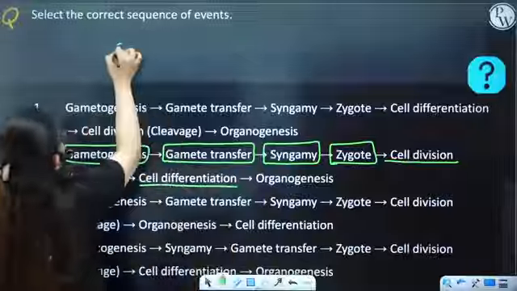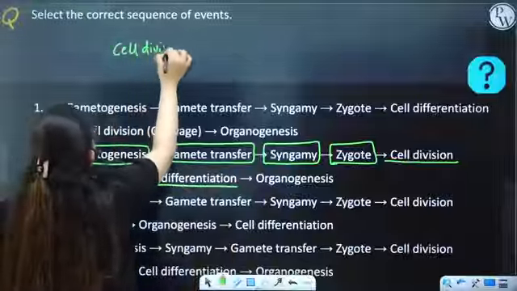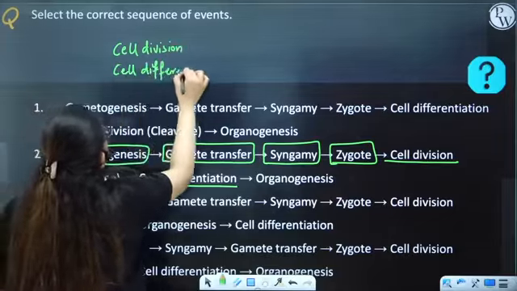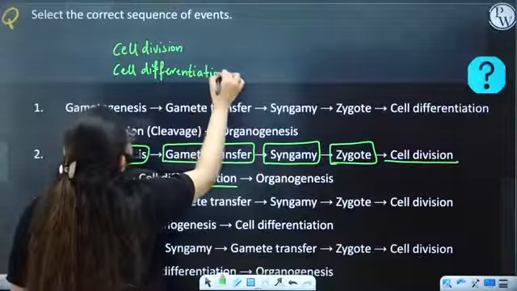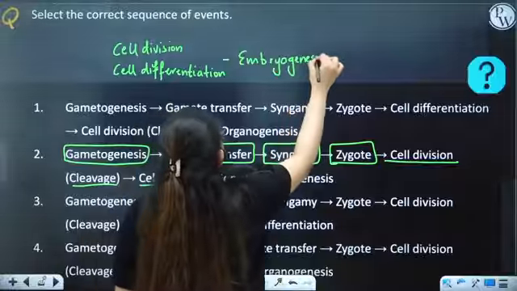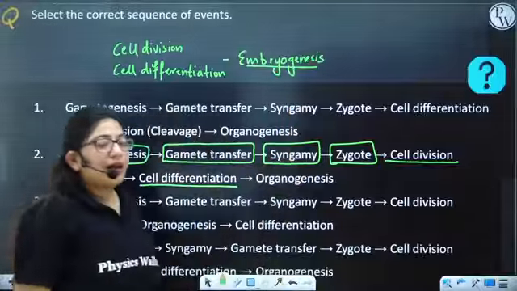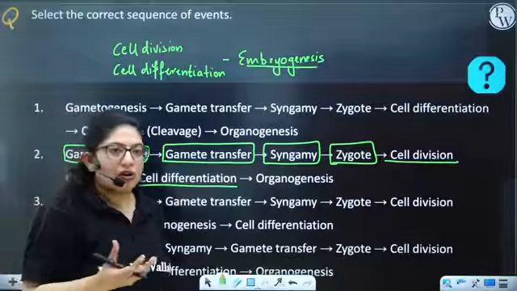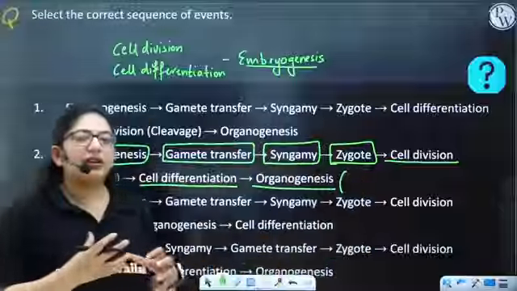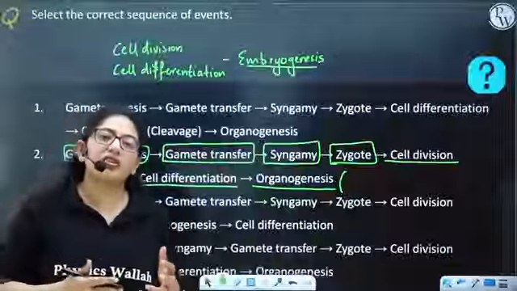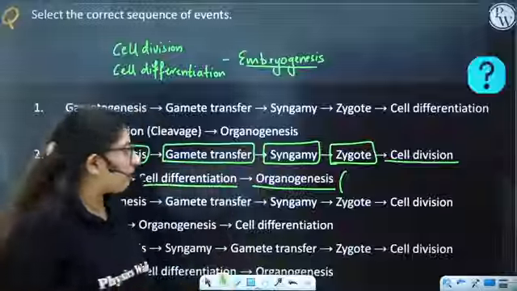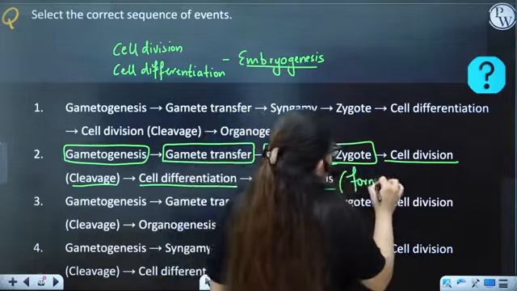So, cell division and cell differentiation are very important events during embryo formation, during embryogenesis. What is embryogenesis? Formation of the embryo. So during embryo formation, the organs are formed. The formation of organs, you call it organogenesis. When the cells divide, the number will increase. When differentiation occurs, the cells get mature. And when they get mature, they will later on form the organs. Okay. So organogenesis is formation of organs.